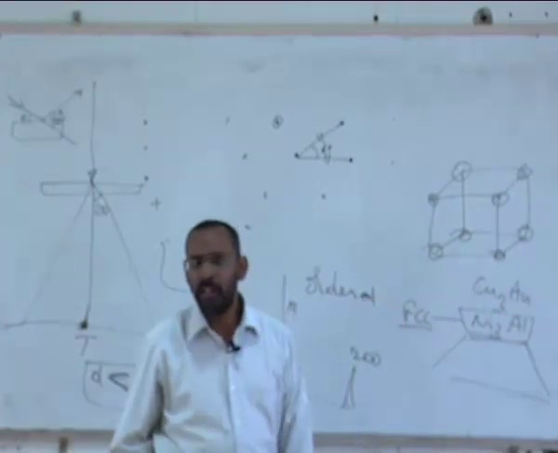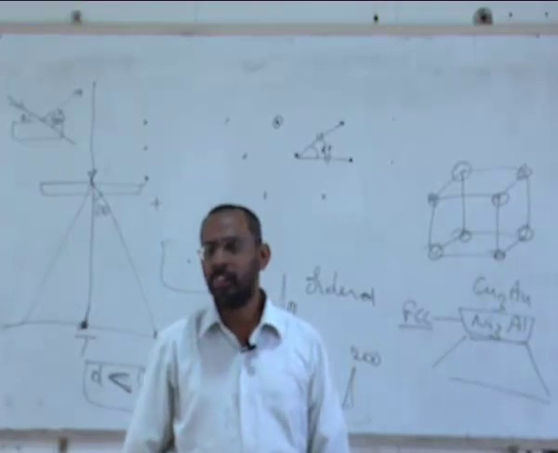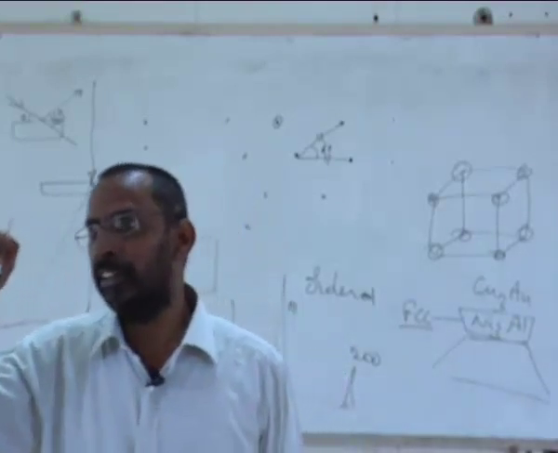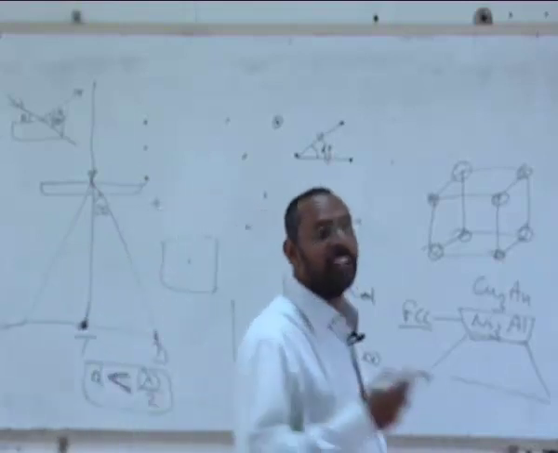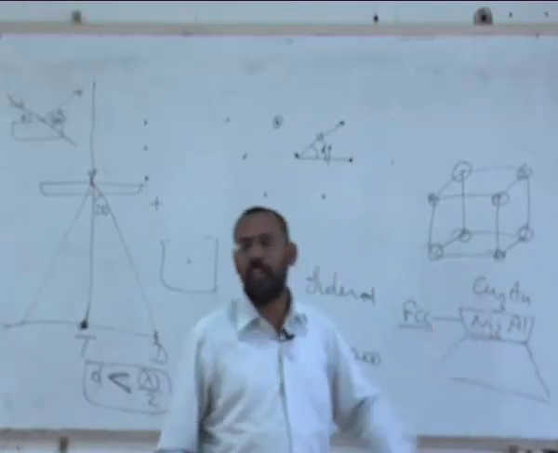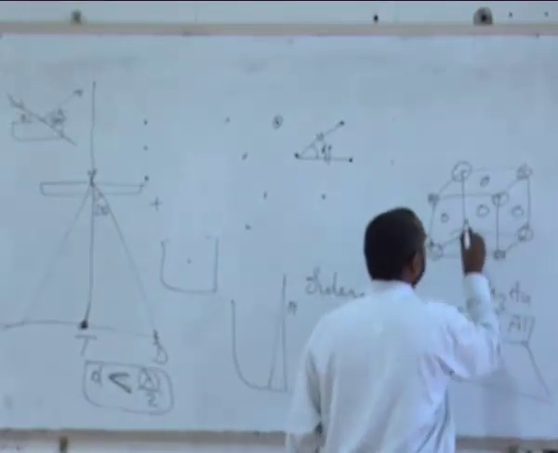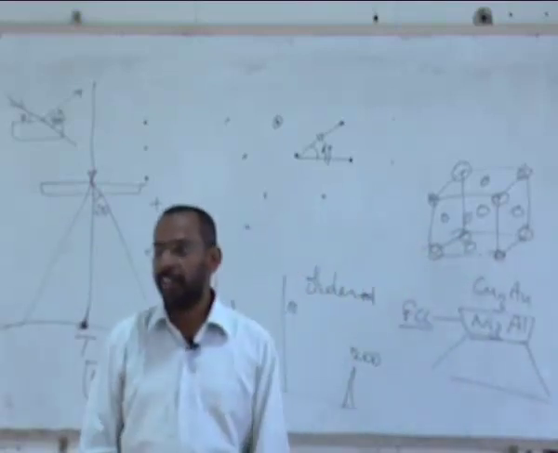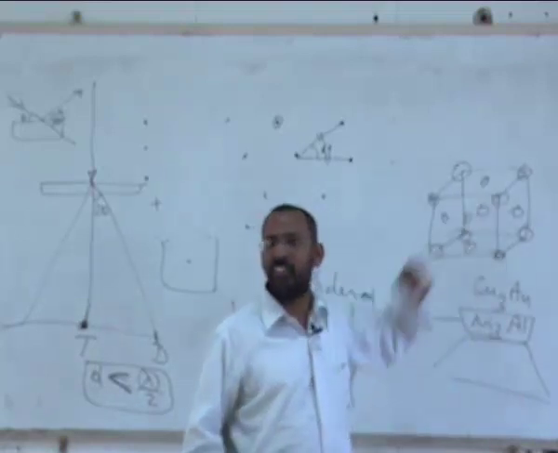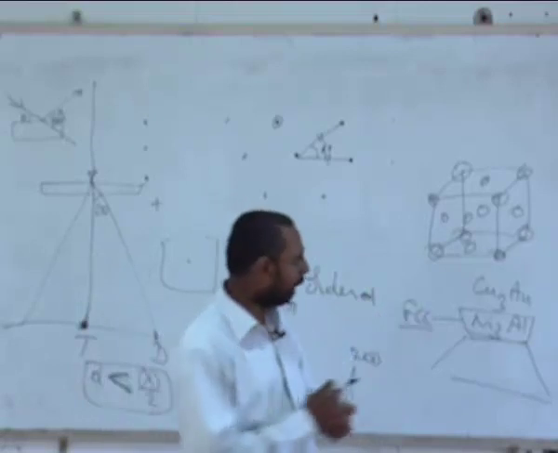corner atoms. How many total atoms are there at the corners? 1. Just 1, not 8. So that's what we say: there is one lattice point. And in this particular case, we can say 1 atom. And you have 3 at the face centers, right? So if this Ni3Al has this FCC structure, and if it gets ordered, what happens is all